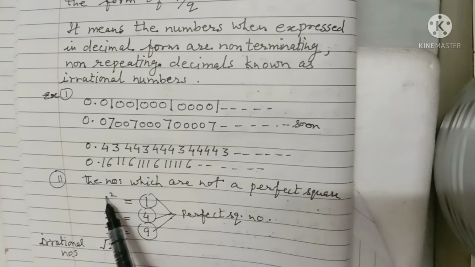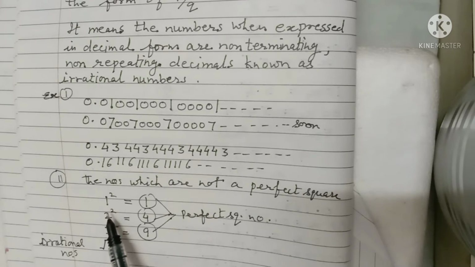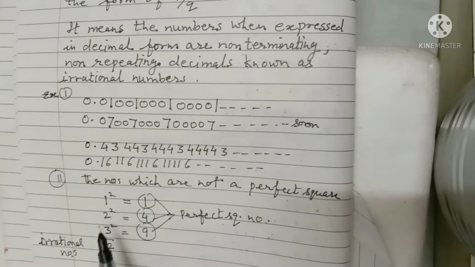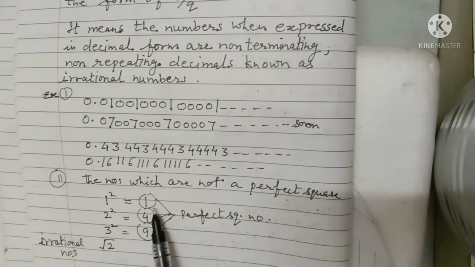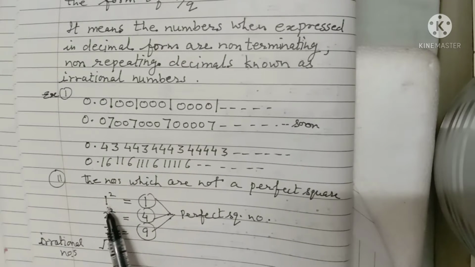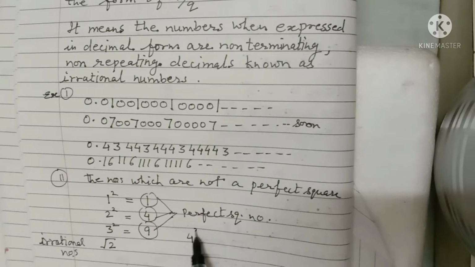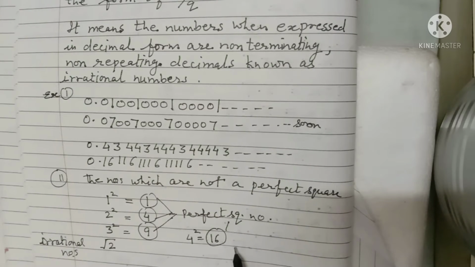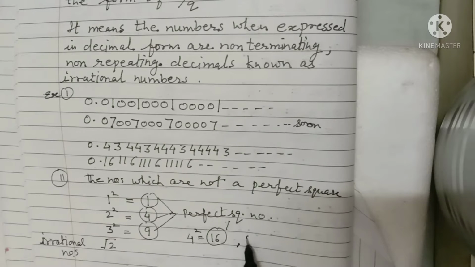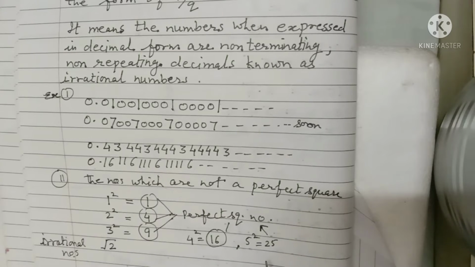The square of natural numbers 1, 2, 3 etc. is called a perfect square. 1 square means 1, 2 square means 4, 3 square means 9, 4 square means 16, so 16 is a perfect square. 5 square is 25, which is also a perfect square number.